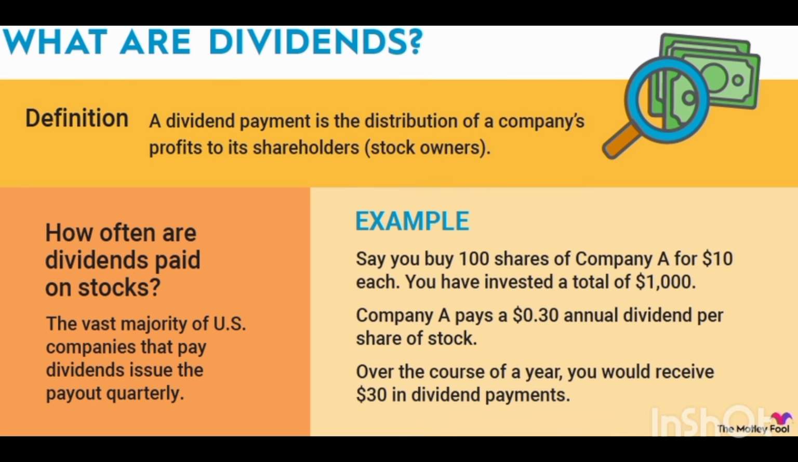So, how often are dividends paid on stock? The vast majority of US companies that pay dividends issue the payout quarterly. Quarterly means 4 times a year, meaning after 3 months they will pay you a dividend. For example, say you buy 100 shares of company A for $10 each. So you have invested a total of $1,000. Company A pays you a 3% annual dividend per share, so over the course of a year, you would receive $30 in dividend payments.